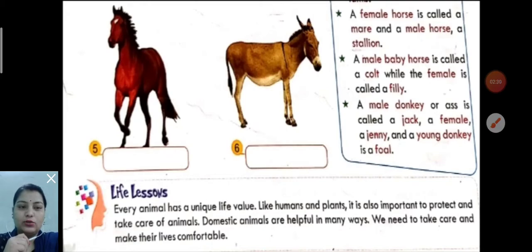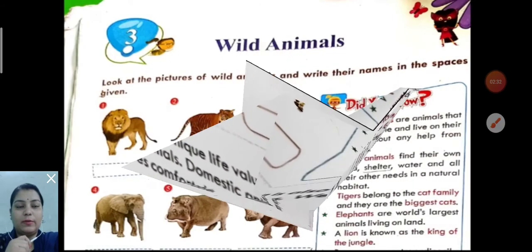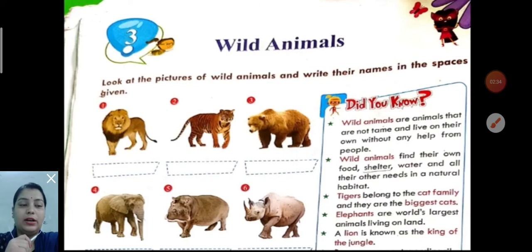Okay children, now my dear, I'll talk about the wild animals. Already you all have done this chapter. Wild animals are the animals which live in the forest. Wild animals are not tame and live on their own without any help from people.